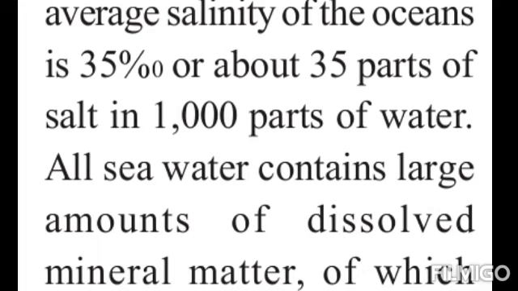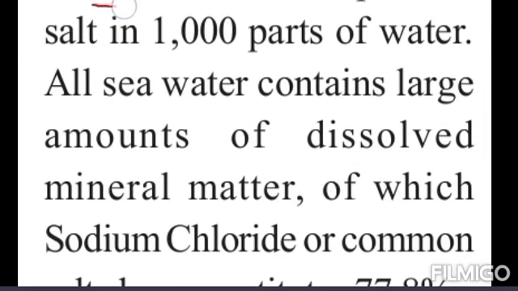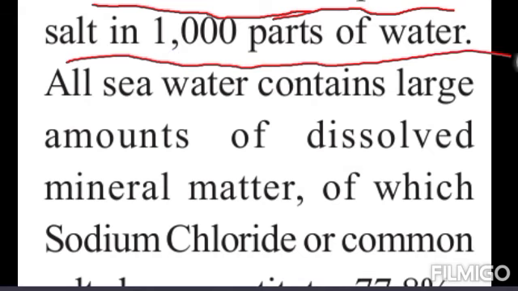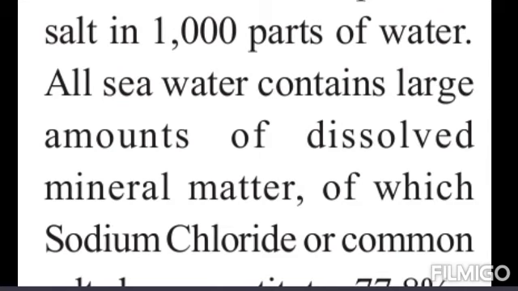All seawater contains a large amount of sodium chloride. The rivers also contain 77 parts per thousand of salinity. All seawater contains a large amount of dissolved mineral matter.